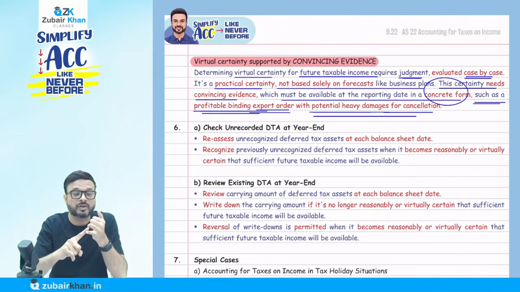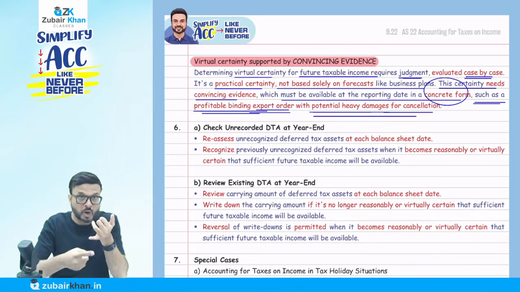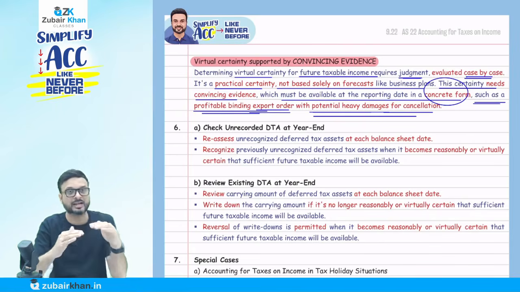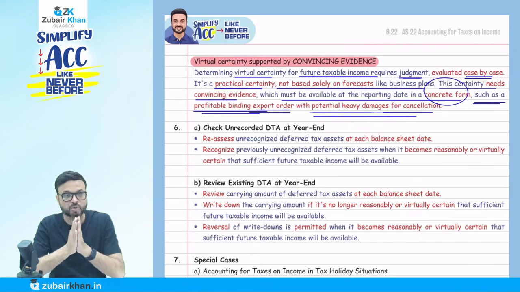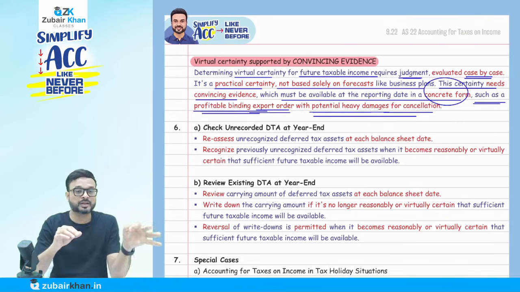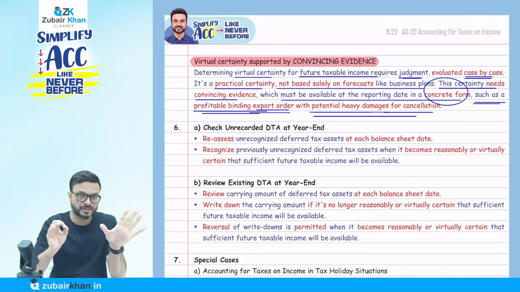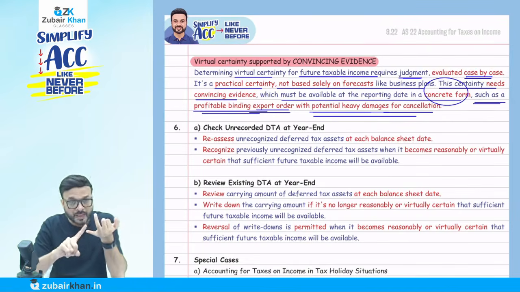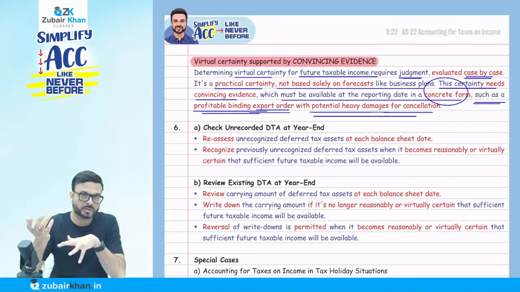We need to be virtually certain when we have unabsorbed depreciation or carry forward of losses. In that case, if you want to recognize the deferred tax asset, we should be virtually certain, with convincing evidence like the export order I have. Normally, to recognize the deferred tax asset, reasonably certain is enough. But there is one exception: in case of unabsorbed depreciation or carry forward of losses, we have to be virtually certain. What is virtually certain? Convincing evidence like the export order that we have.